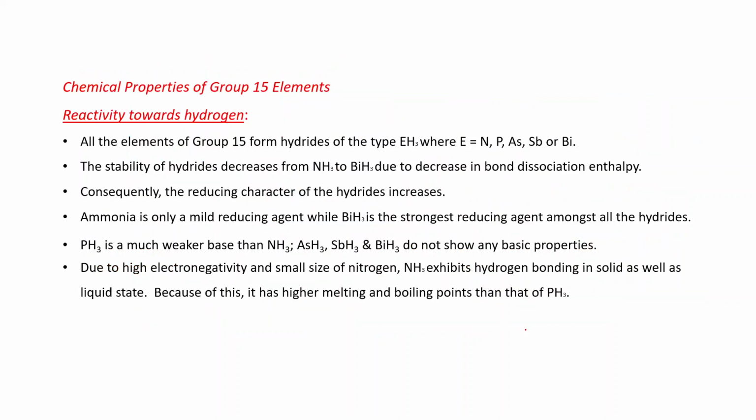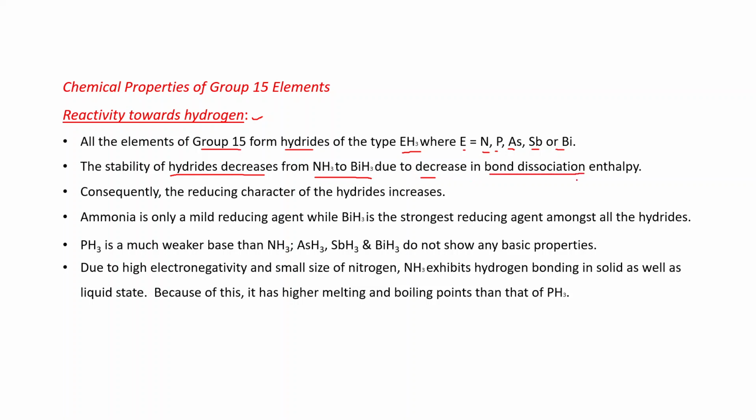Now let us see the reactions of group 15 elements, that is, chemical properties. First we will discuss reactivity towards hydrogen. All the elements of group 15 form hydrides of the type EH3, where E is the element: nitrogen, phosphorus, arsenic, antimony and bismuth. The stability of hydrides decreases from NH3 to BiH3 due to decrease in bond dissociation enthalpy.